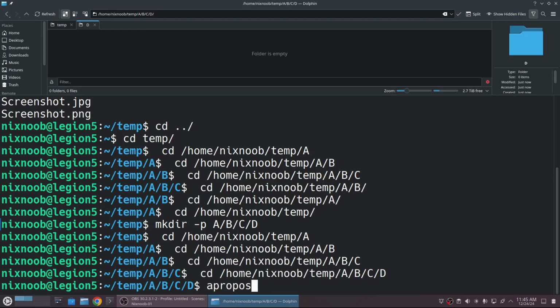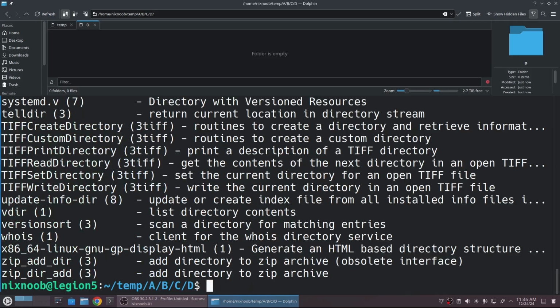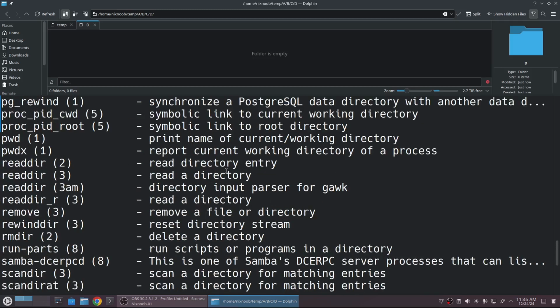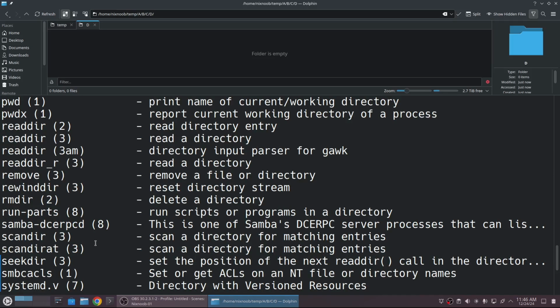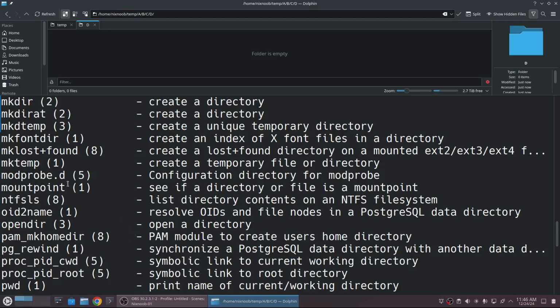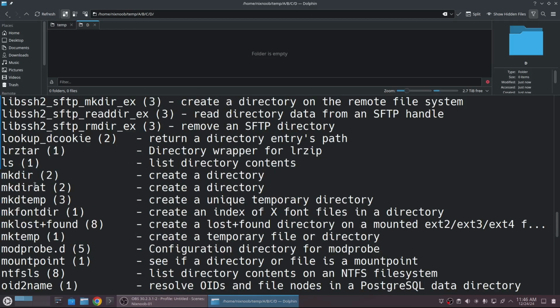So if I do apropos and then I don't know what it is I'm looking for, I just know I want to list directories. So I could just say directory, and this is going to list every command that has anything to do with directory in the description. So we've got read directory, and a lot of these I'm not even going to know what they are, what they do. There's rmdir, I know what that one does. There's mktemp. But if we just look through these, here's ls right here, which is list directory contents.